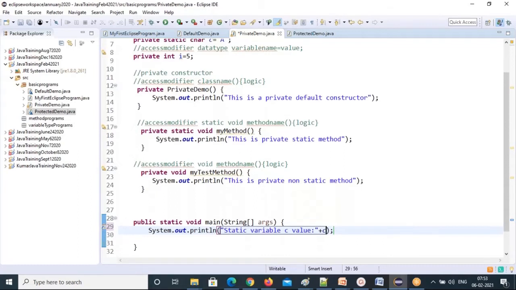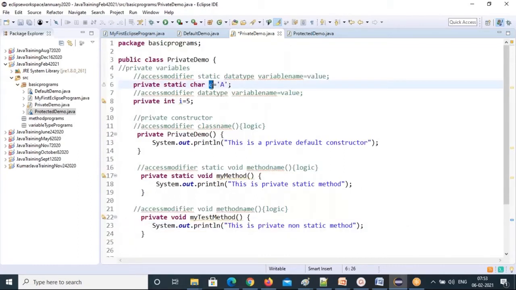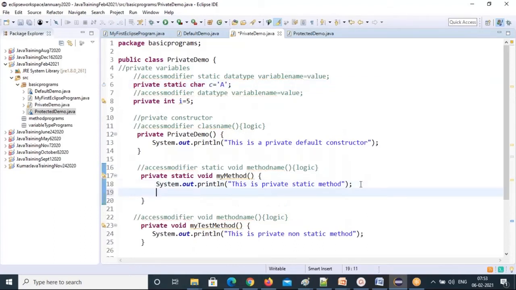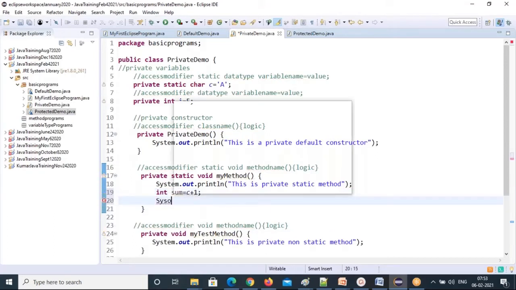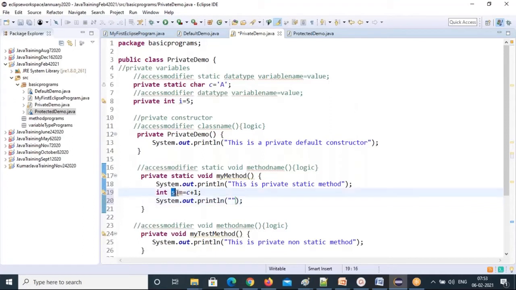So this is a global variable. Anywhere you can use it. I can use c here also. See, in the static method also I can use it. Let me do some more actions. int sum equal to c plus 1. I can do that. So I can print this sum variable. This is a local variable, local to this method only. You cannot use this sum variable in another method. That's the local variable concept.